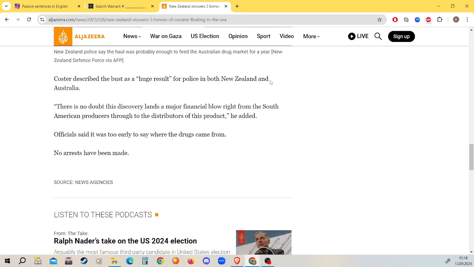Costa described the bust as a huge result for police in both New Zealand and Australia. There is no doubt this discovery lands a major financial blow right from the South American producers through to the distributors of this product, he added. Officials said it was too early to say where the drugs came from. No arrests have been made.